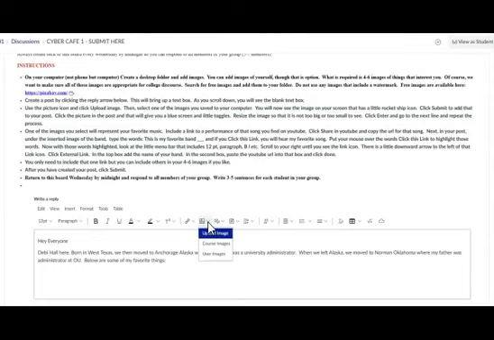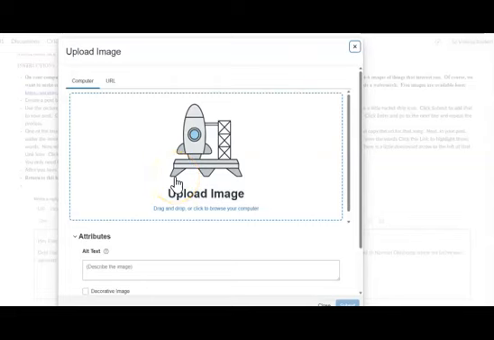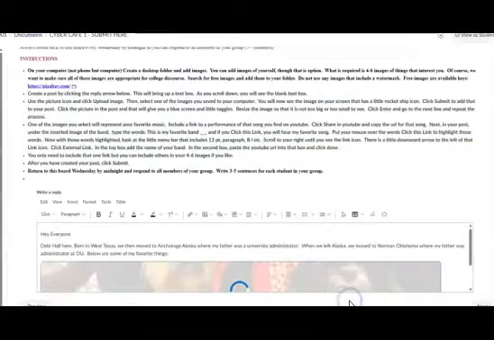We do this by clicking Upload Image, and that will bring up this box. I will locate the image from my computer and add it here. I decided to start with an image of me, and I'm going to submit that.